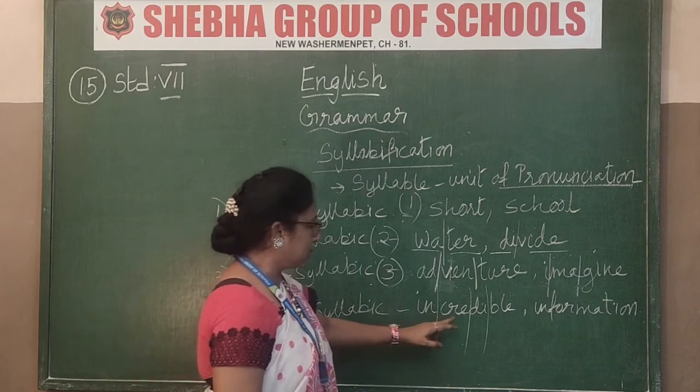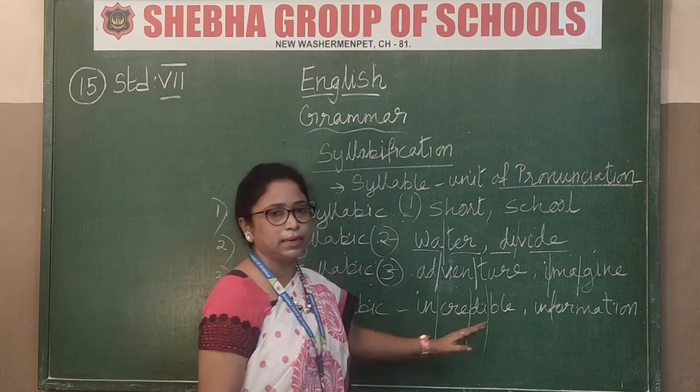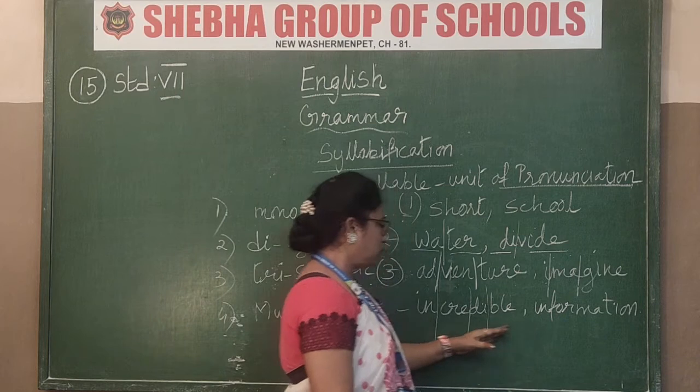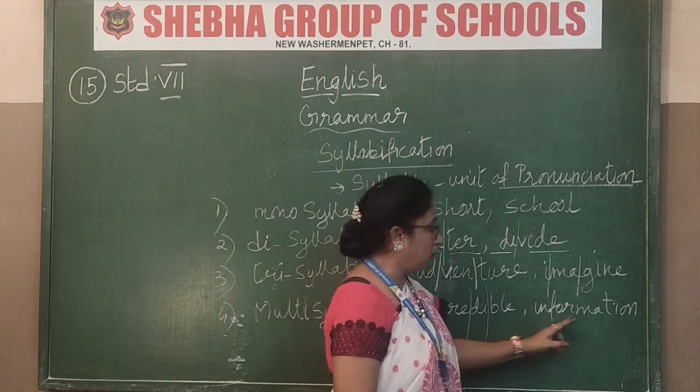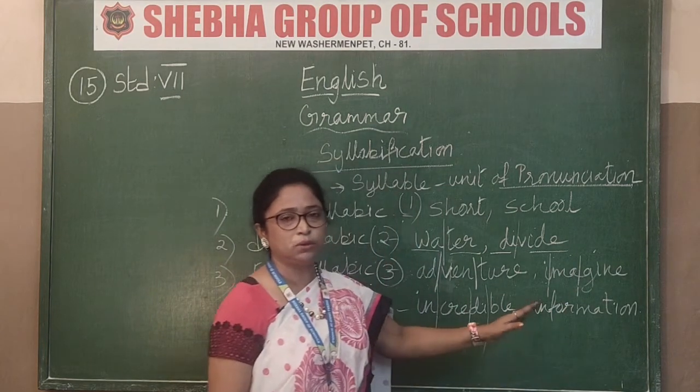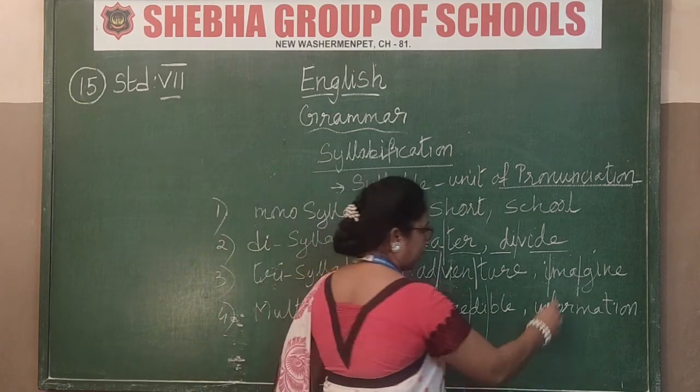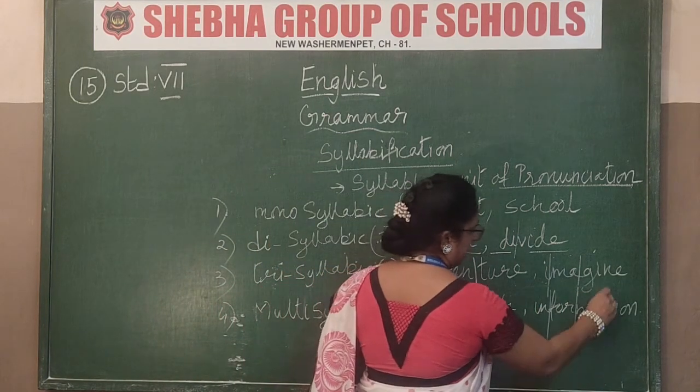Okay, incredible, incredible. Now this one is 4 syllables. Now the next one is information. Information, how will you divide it? In-for-ma-tion.